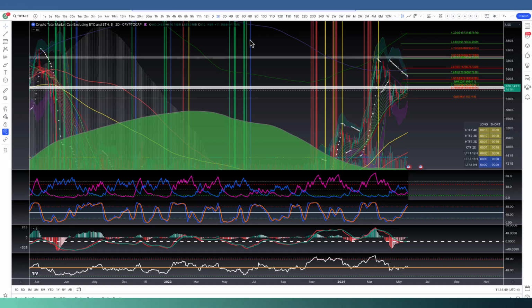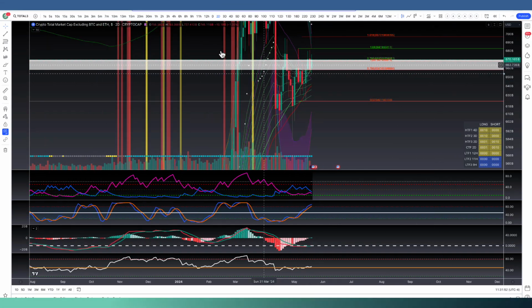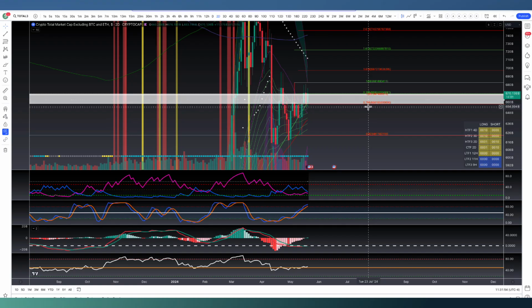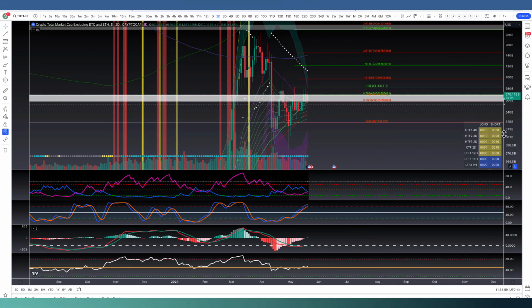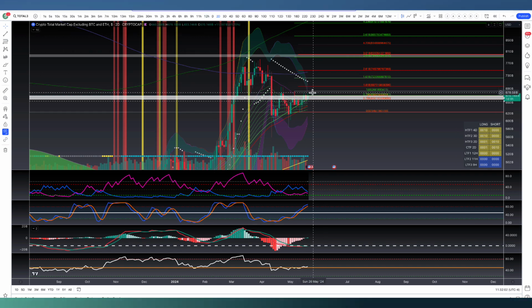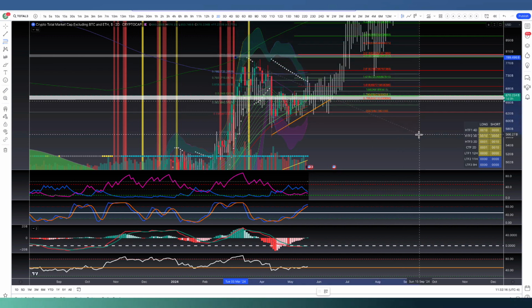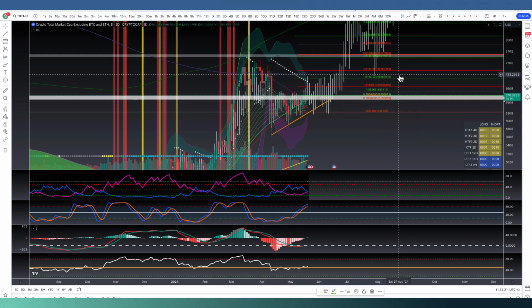Looking at Total 3, we're currently at a 786 sandwich at the moment. We actually got above the micro 786. We're getting hung up at this green 786 right now. If we can have the candle close above this level, this shaded zone, then we're good to come up here to hit the target of the 2618, which is in line with the purple snake, which is in line with probably the 786 from the high down to the low here. Yep, it's coinciding with that as well. And that's going to be our big level to smash through if we're going to see expansion in the cycle.